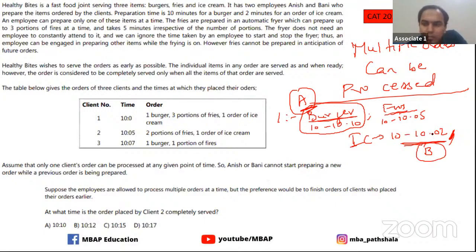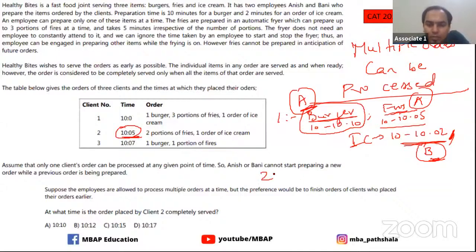Okay, person B is preparing for this. So what happens when 10:05 comes in? This particular person, B, is free now. The fries can also be put by A only, because A can go and take out those fries. So fries anyway is not taking someone's full time. So B is completely free to start processing the order of client number 2 when he comes in.